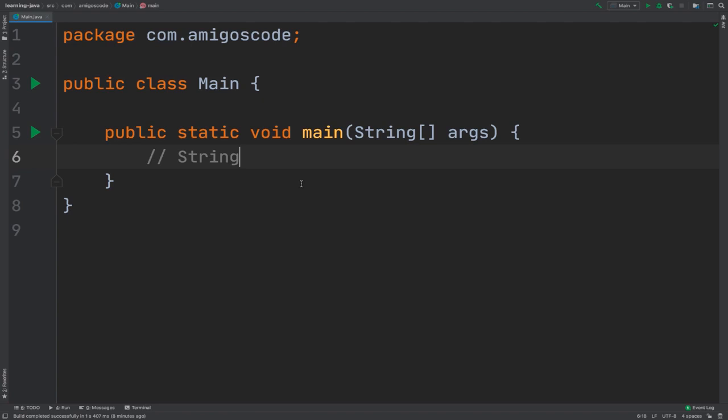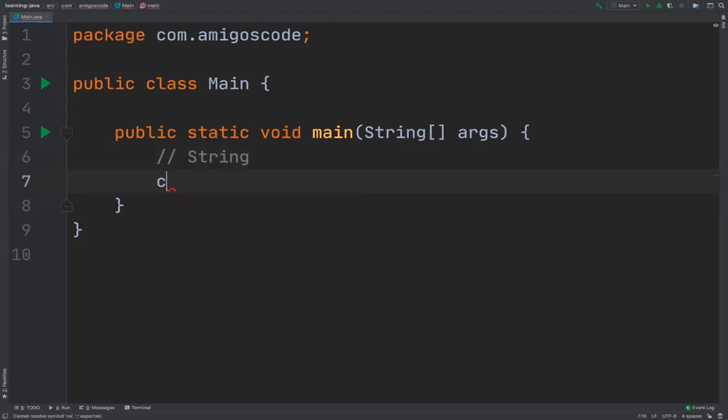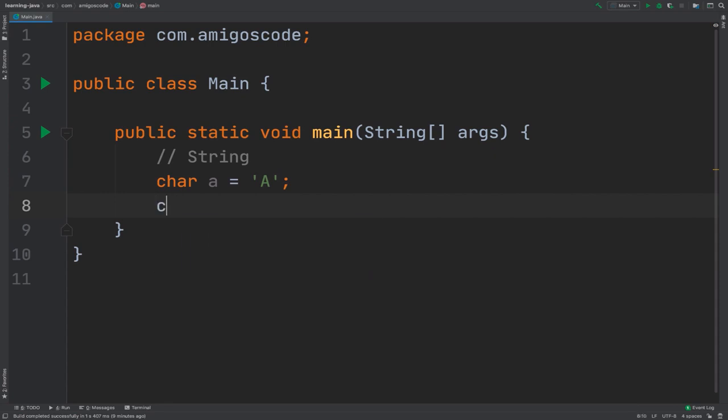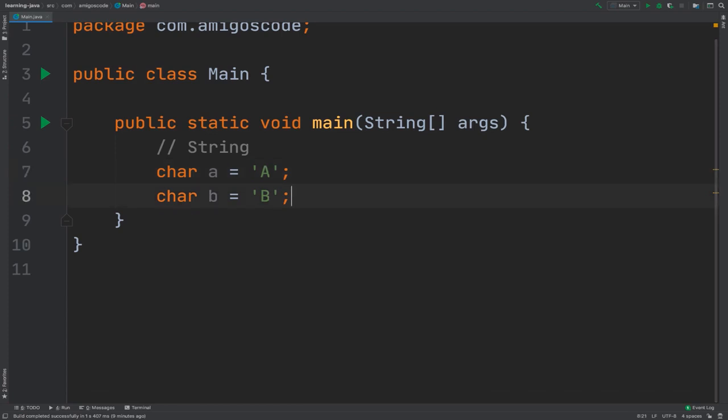Previously, we've learned that if we want to have characters, we simply say char a equals 'a', right? The same if you want a character b, you put it within single quotes and then add your character. But the problem here is that as soon as I add something else, you can see that we get an error, and this is not allowed. So this is when you use strings. Let me leave that line in there.